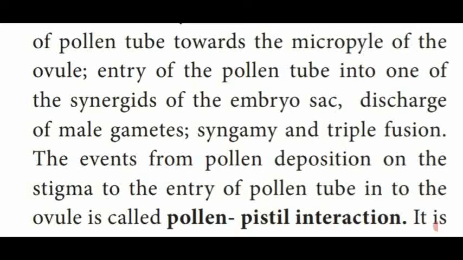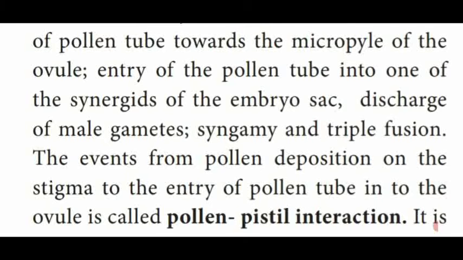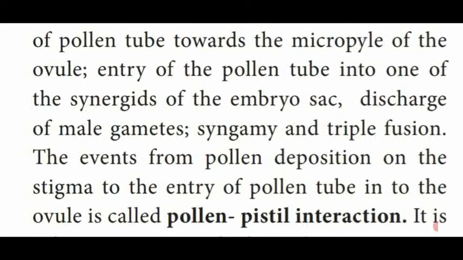That means in the micropylar region only we have the embryo sac. At the center they have the egg nucleus. On either side of the egg nucleus we have the synergids. We have already seen the structure of an embryo sac. Okay. Then discharge of the male gametes, that is through the synergids only they liberate the male gametes.